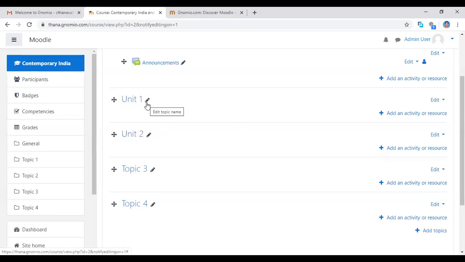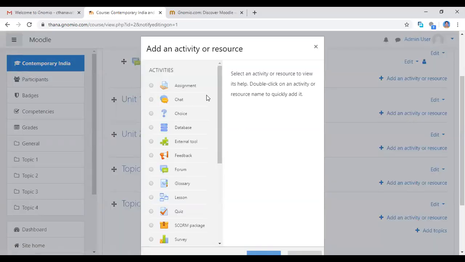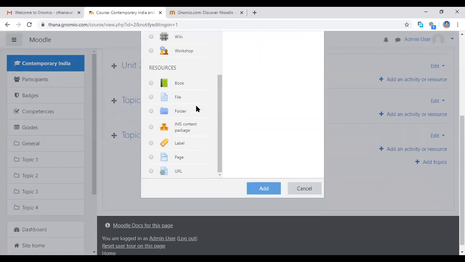Now we are going to add some more resources and activities here. Now I'm clicking here unit 1. See on the right here, your plus symbol button is here. Add an activity or resources. Click here, add an activity or resources. So many activities or resources are there.